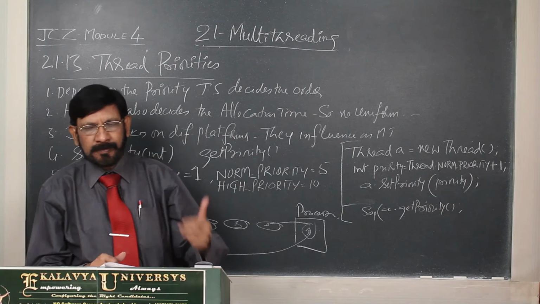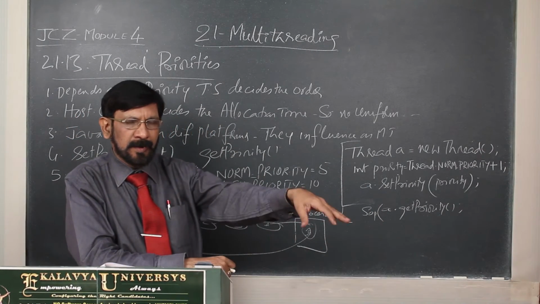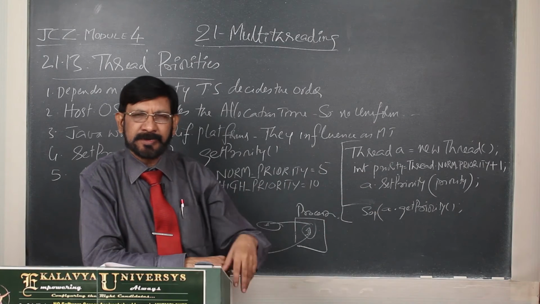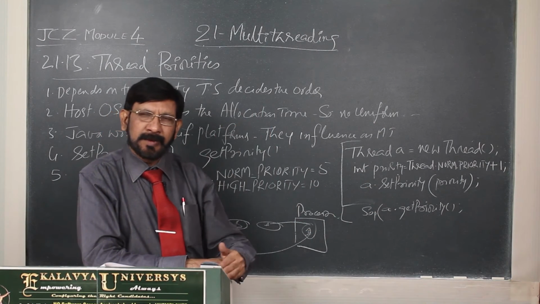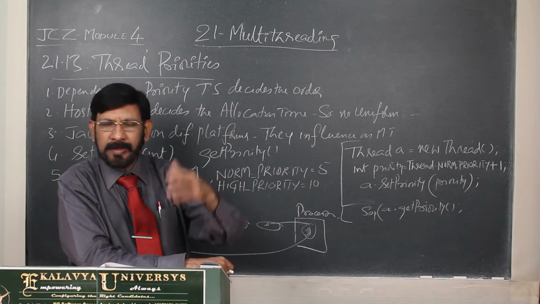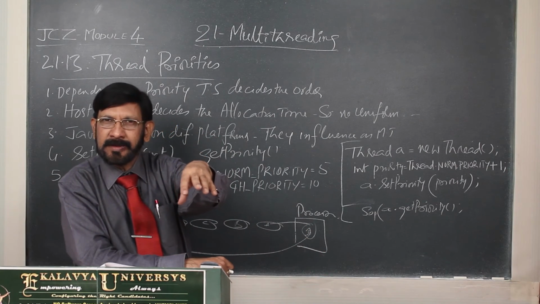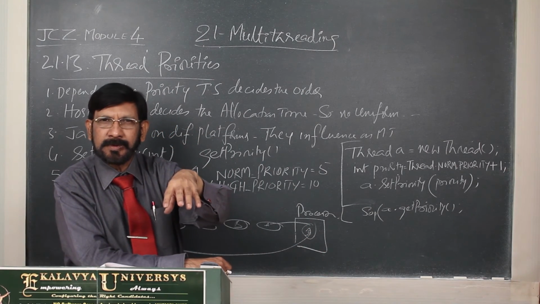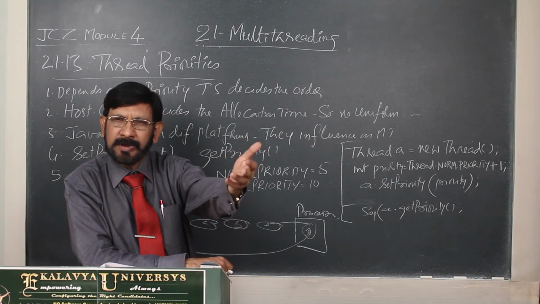You can also give examples like this: suppose you attended a function and occupied a seat in the first row, and then an elderly person comes. You must give respect to him, so you vacate the seat, because he is high priority. Suppose some VIP comes; you have to treat him as high priority, so you vacate your seat and give it.